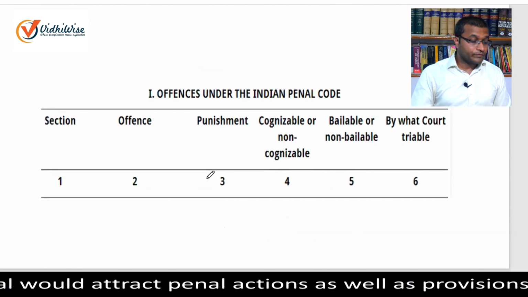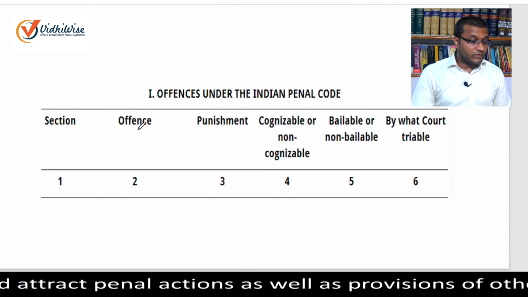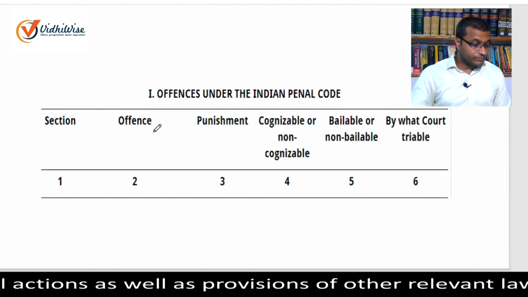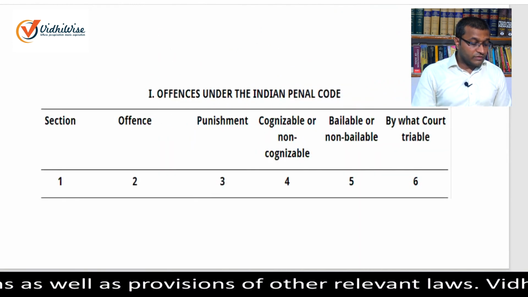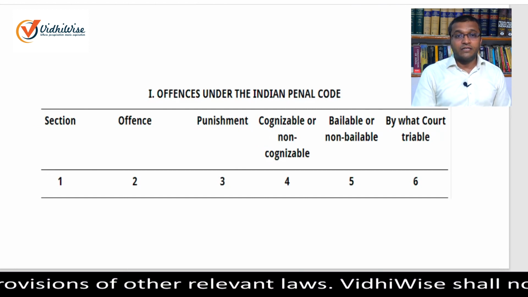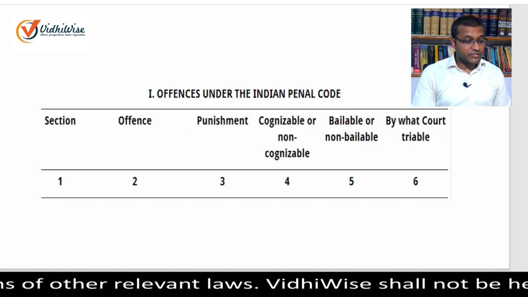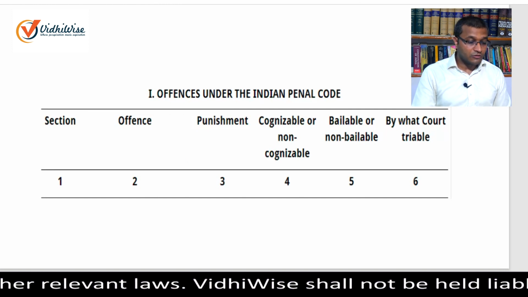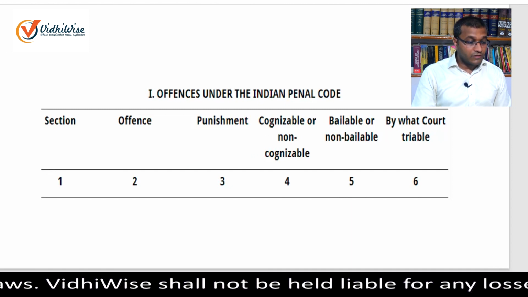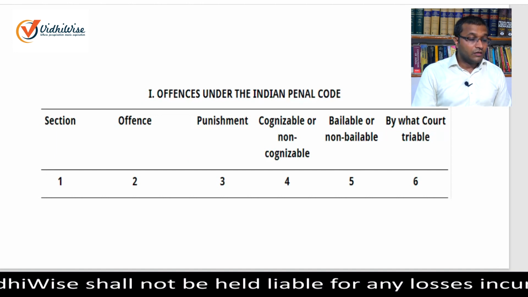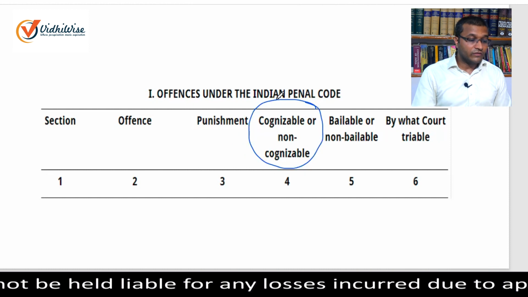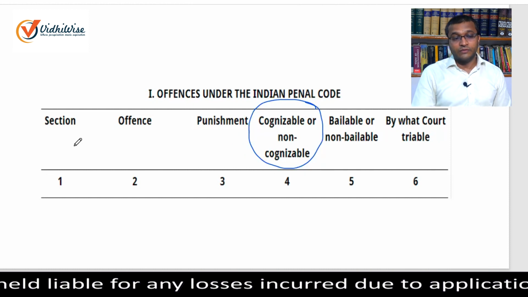If we refer to Schedule 1, Part 1, as you can see on the screen, and we further refer to this classification, then we can see that this schedule is divided horizontally into 6 columns: section, offence, punishment, cognizable or non-cognizable, bailable or non-bailable, by what court triable. So if we refer to Schedule 1, Part 1, column 4, then we can easily find out the nature of the offence, whether it is cognizable or non-cognizable.